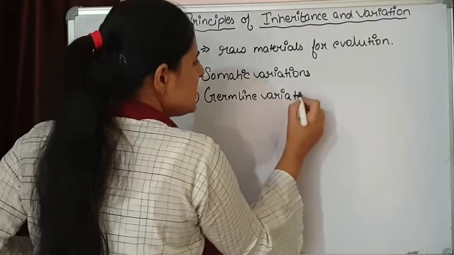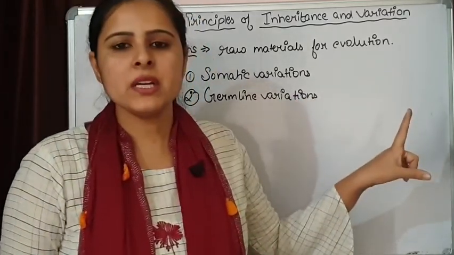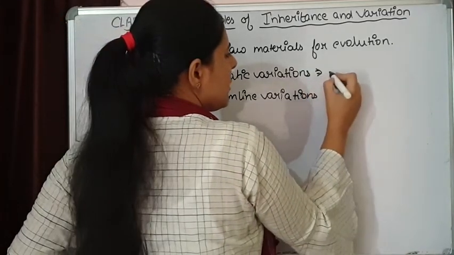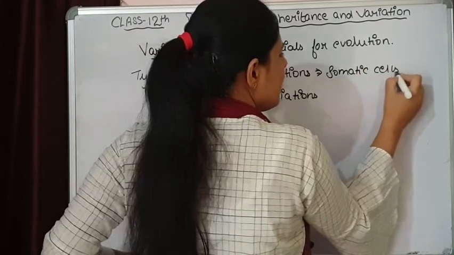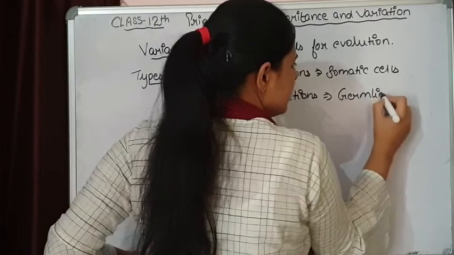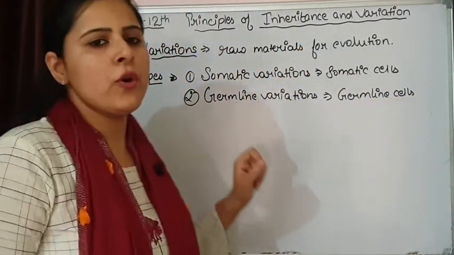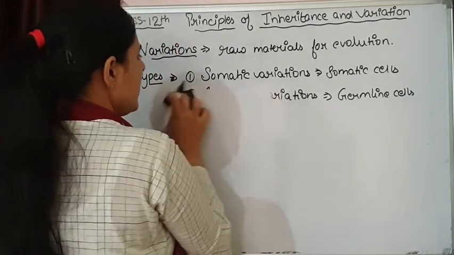The variations that take place inside the germ cells, the reproductive cells of our body, will be the germline variations. So they take place in somatic cells and germline cells. So these are two types of variations. Let's talk about them one by one.